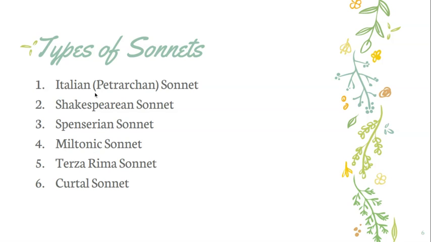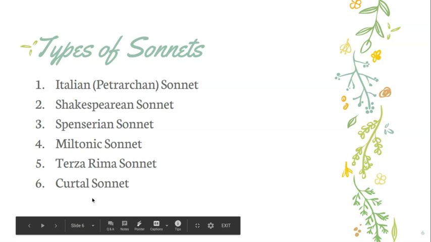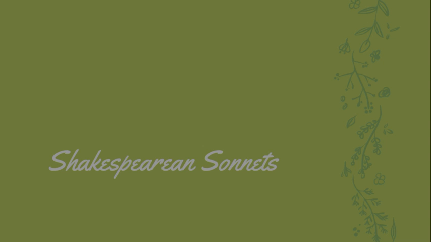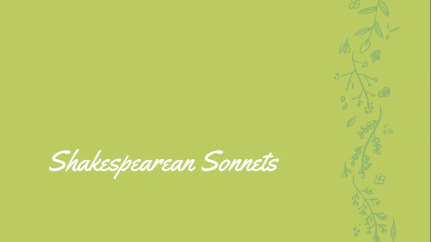So these are all named after the poet that basically made that form famous, but they're all using the same form. They just change a little bit, right? So we talked about the 3 rules of sonnets. They all use that. They just change it up a little bit. So what we're going to focus on is the Shakespearean sonnet.